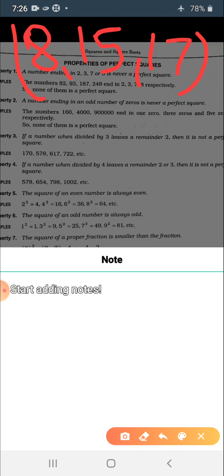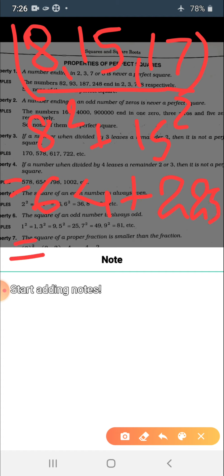Let's check whether these triplets form a Pythagorean triplet or not. They already form one because we have used the formula, but I'm still verifying it for your understanding. 8 square plus 15 square. The square of 8 is 64. You can multiply and calculate. I'm doing it directly. You multiply in your copy.